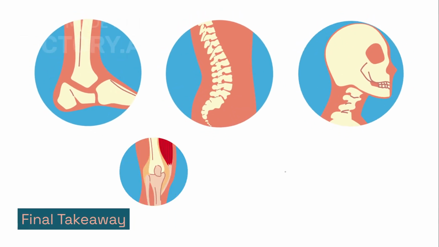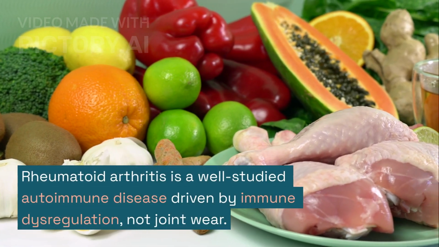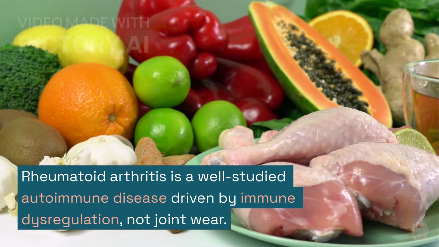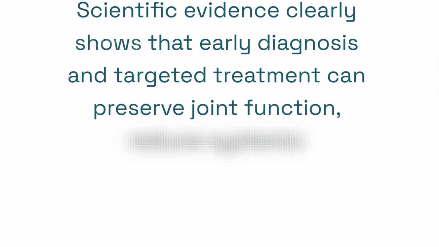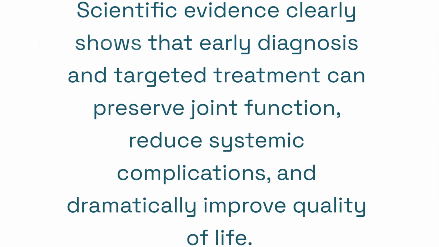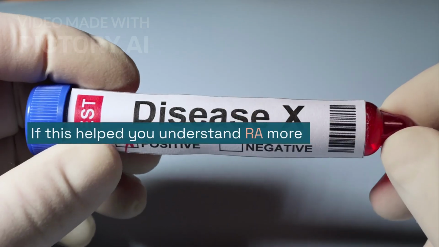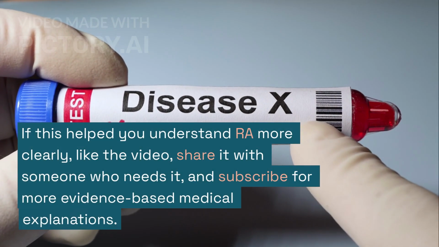Final takeaway. Rheumatoid arthritis is a well-studied autoimmune disease driven by immune dysregulation, not joint wear. Scientific evidence clearly shows that early diagnosis and targeted treatment can preserve joint function, reduce systemic complications, and dramatically improve quality of life.